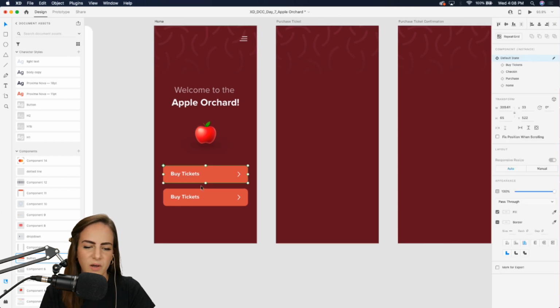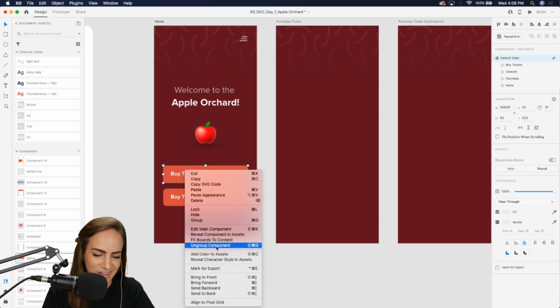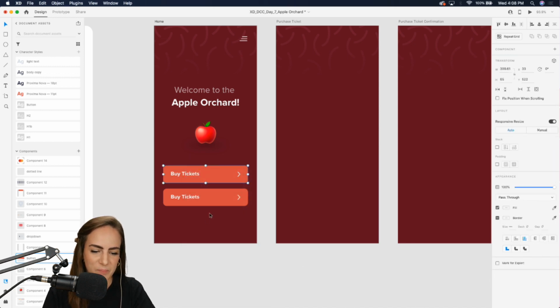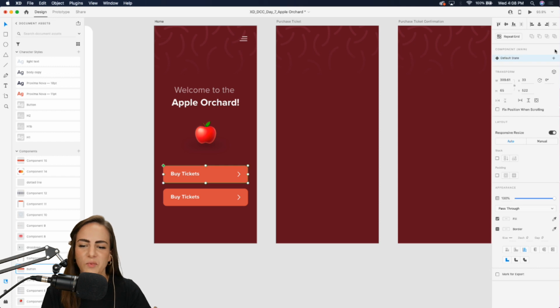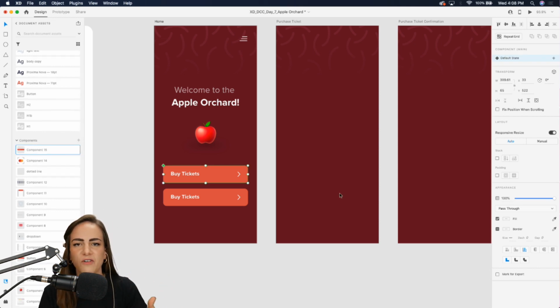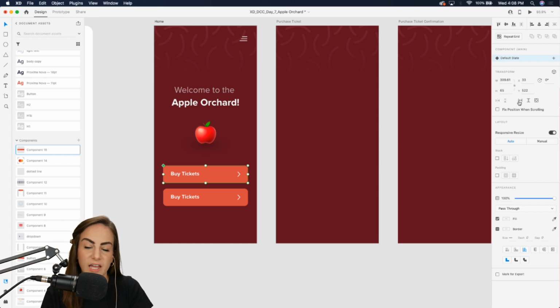All right, so let's have 2 buttons here. So one, of course, will be to buy tickets. Oh no, and I already made the component. Let me undo that so I can recreate it with you guys. Okay, so we've got just a button here. It's not a component yet, but now we're going to make this a component because I want to have a few different states of this button that we can reuse and quickly change across all the artboards if we need to.